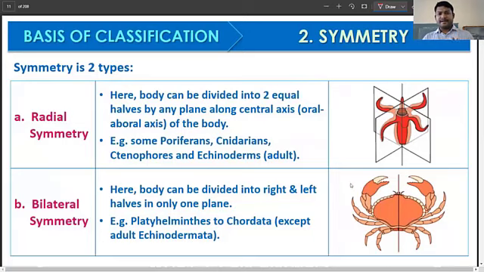Here it is a different image talking about the same thing. Another example that they have taken from your textbook. You can see, here you are going to have the central axis, and the organism can be cut into multiple parts. This is a line going through the central axis. Let's say this line also goes through the central axis. Based on this central axis, I can have multiple planes from which I can divide the organism and still get symmetry.